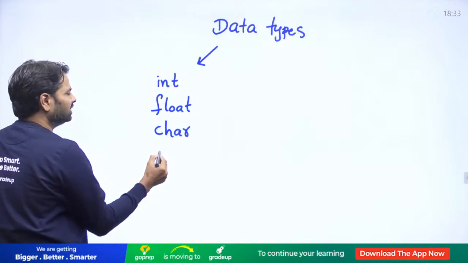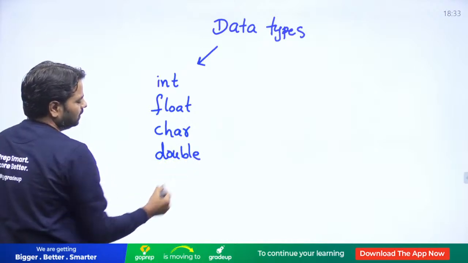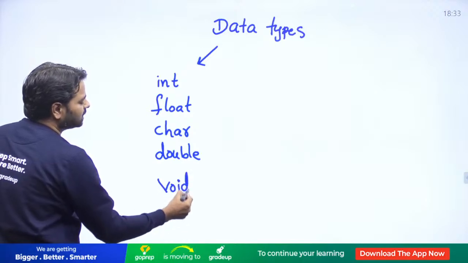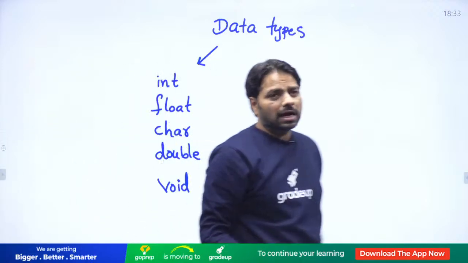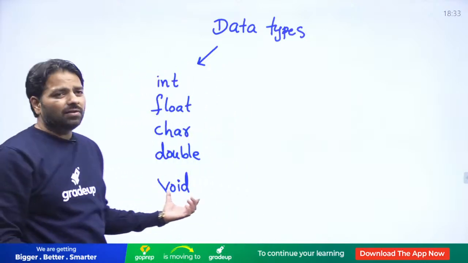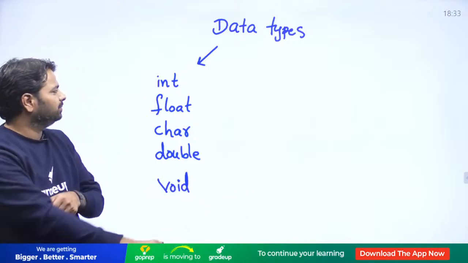What else do you have? Double. And it's not a data type, but it comes under type: void. There is no type assigned to it, void. We use it basically with pointers to have comfort at runtime. Any type you can typecast.